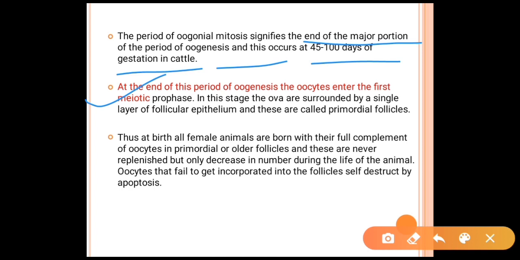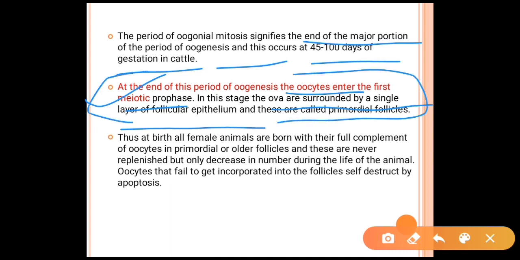At the end of this period, the oocytes enter the first meiotic prophase. In this stage, the ova are surrounded by a single layer of follicular epithelium, and these are called primordial follicles. Thus, at birth, all female animals are born with their full complement of oocytes in the primordial follicles or older follicles, and these are never replenished but only decrease in number during the life of an animal.